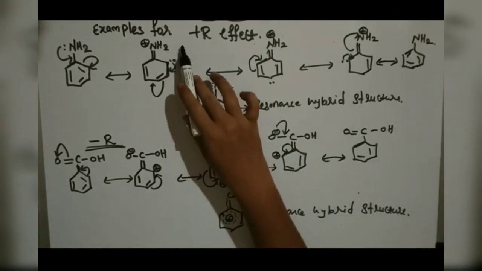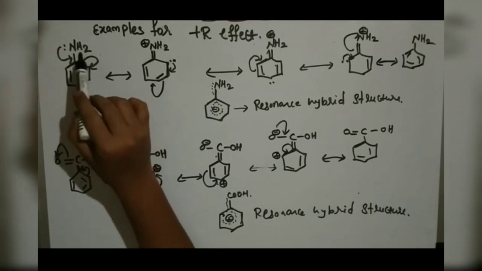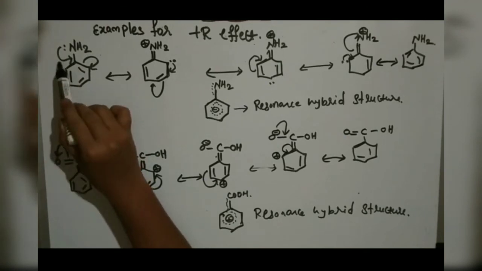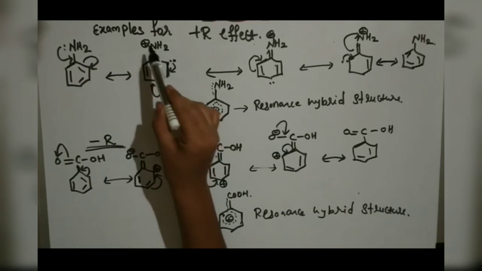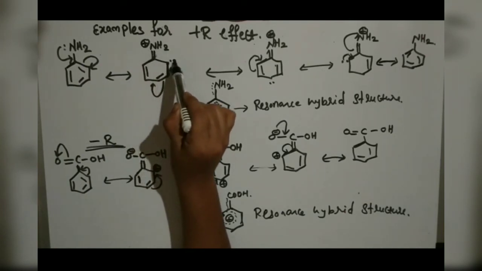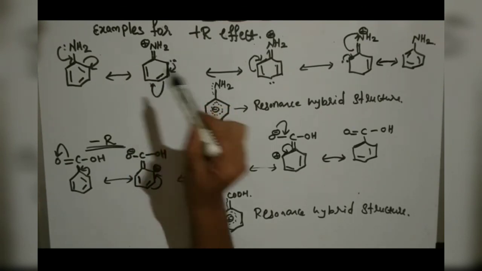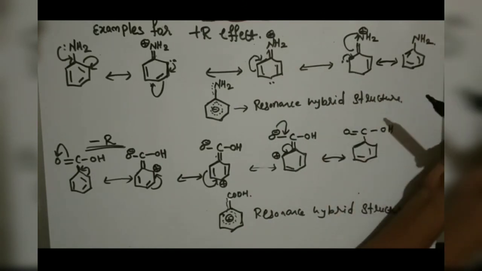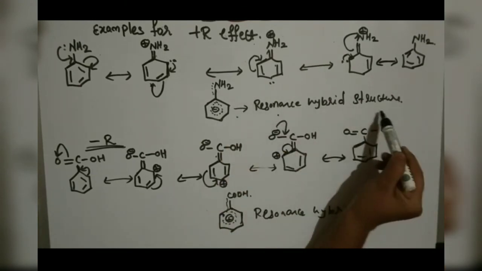Here we have an example for the plus R effect. We have the amino group. Here we have a lone pair. So there is a shifting of electrons, from here to here, from here to here. Again in the next it will get a positive charge. Here the double bond shifts, and the same process continues. You should understand this, and practice with different structures. So this is the resonance hybrid structure.